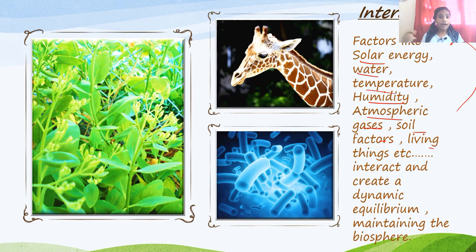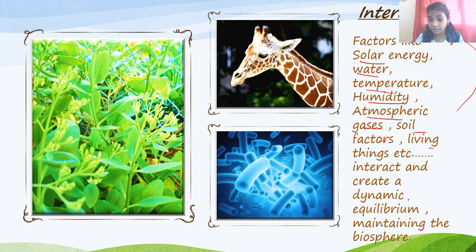The earth is also known as the biosphere, comprising the lithosphere, hydrosphere and the atmosphere. We learned this in 6th standard, right? If you don't know it, I will teach you later, but just ensure you understand the interactions: because of factors like solar energy, water, temperature, etc., these interactions take place. If these factors were not there, the interaction would not take place. And when they interact with each other continuously, this creates a dynamic equilibrium, and this helps to maintain our biosphere.